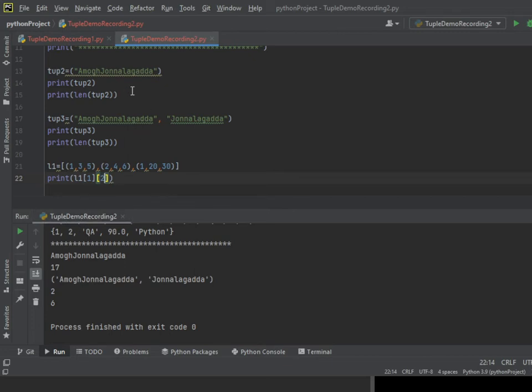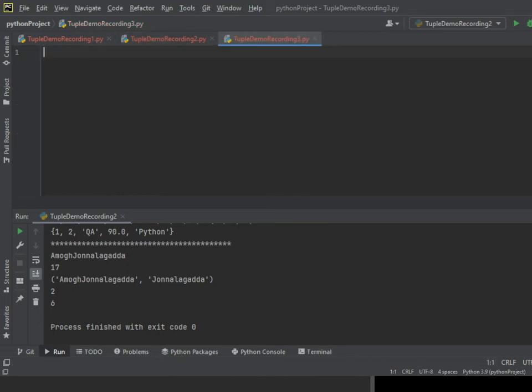Now I'll create another Python file. Now here I'll give tuple demo recording 3. Okay, here I'm giving t1 equal to tuple constructor. We will learn how to use a tuple constructor now. This is the last file, tuple constructor.